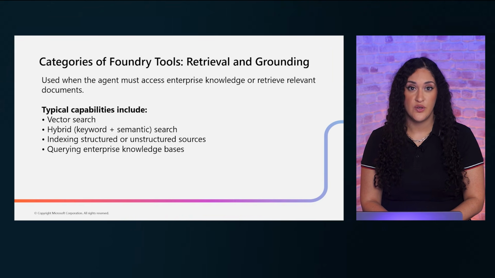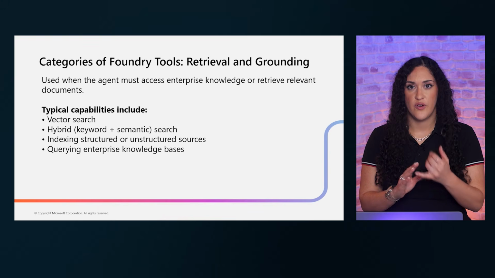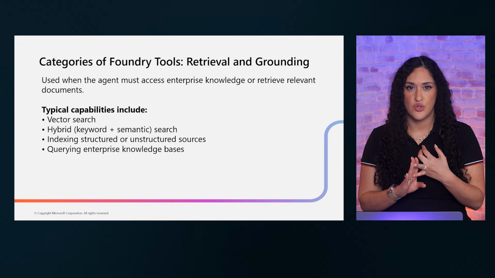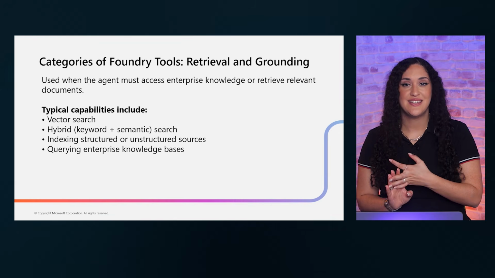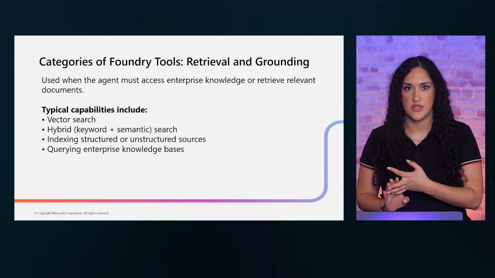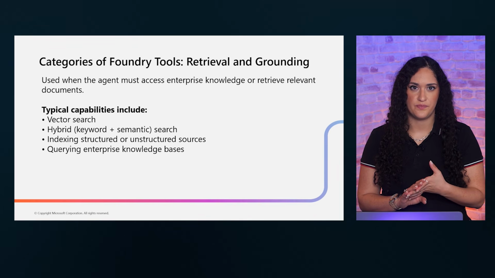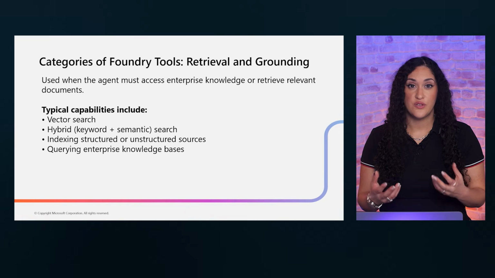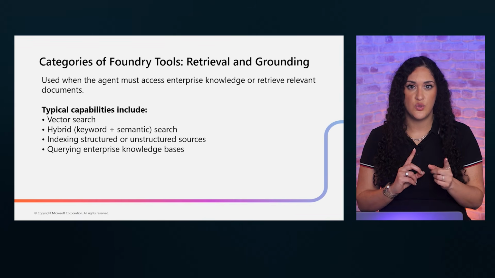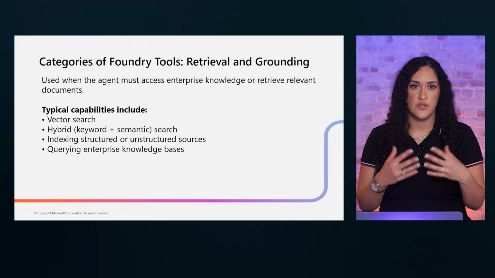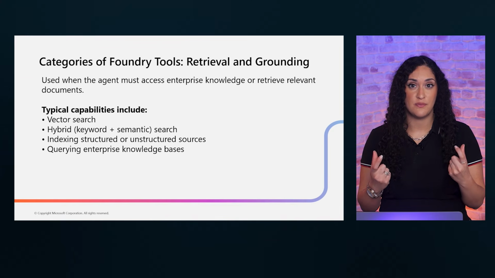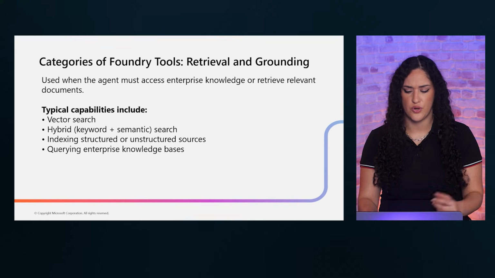The first category is retrieval and grounding tools. These are for accessing enterprise knowledge and making sure your agent's responses are grounded in accurate information. Key capabilities include vector search for semantic matching, hybrid search that combines keyword and vector approaches, indexing of both structured and unstructured sources, and querying knowledge bases. When your requirement involves finding and surfacing information from documents, policies, or knowledge bases, retrieval and grounding tools are your starting point. They are fundamental to building agents that give trustworthy and fact-based answers, rather than generating unsupported responses.